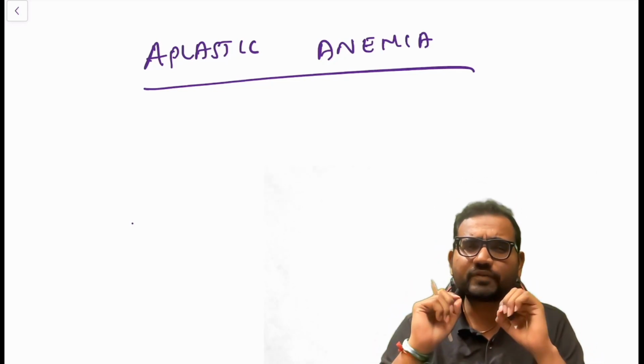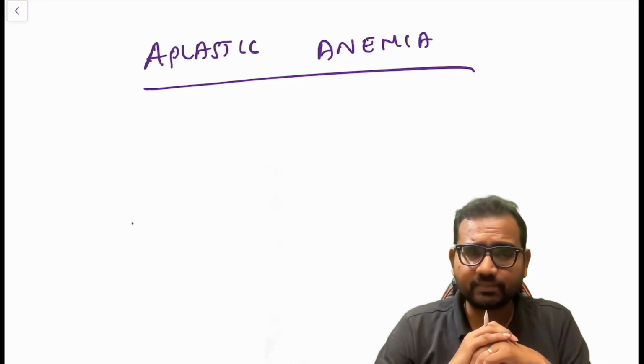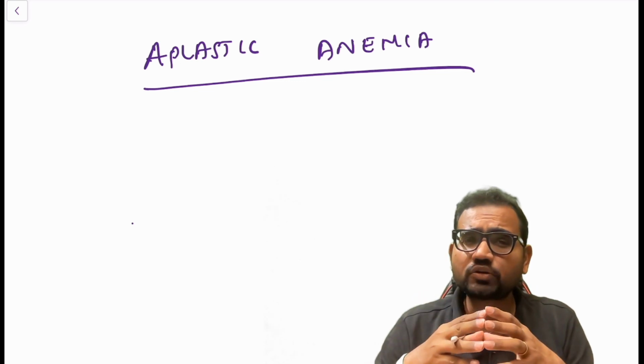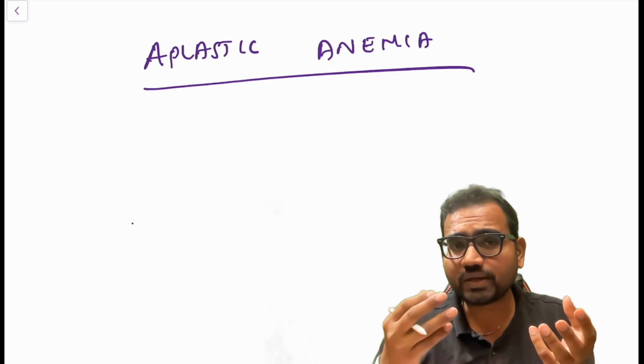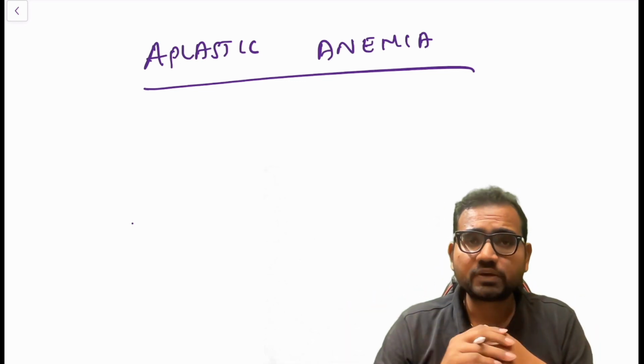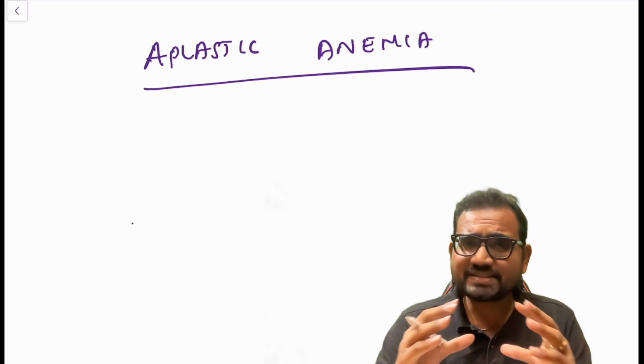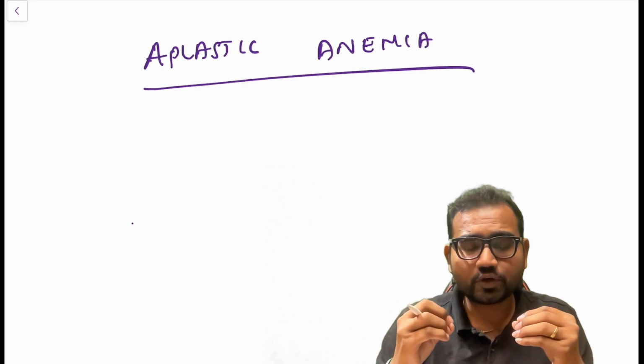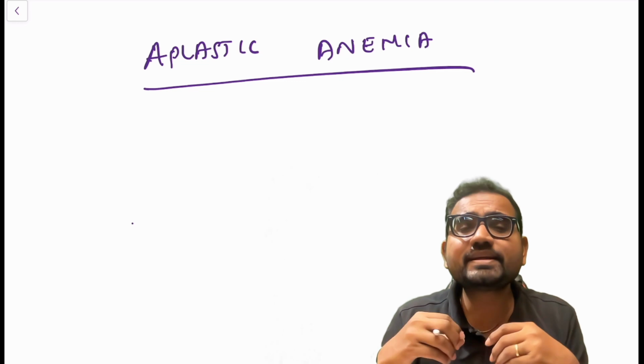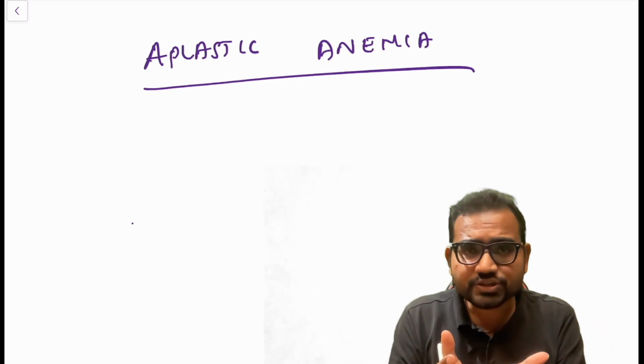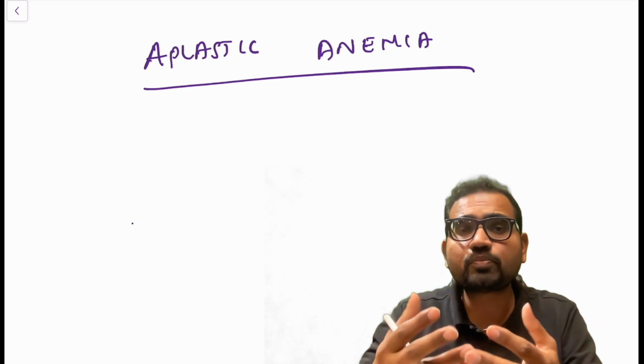So today let's talk about a very small topic called aplastic anemia. In the previous video I talked about iron deficiency anemia. Today let's see what is aplastic anemia. In aplastic anemia, the basic defect lies in failure of the bone marrow. Why is there a bone marrow failure? Because there is a destruction of pluripotent hematopoietic stem cells.